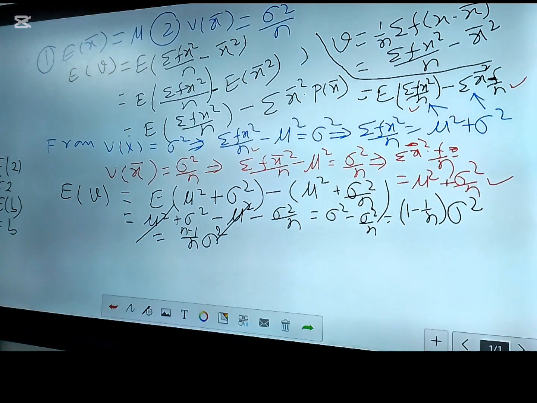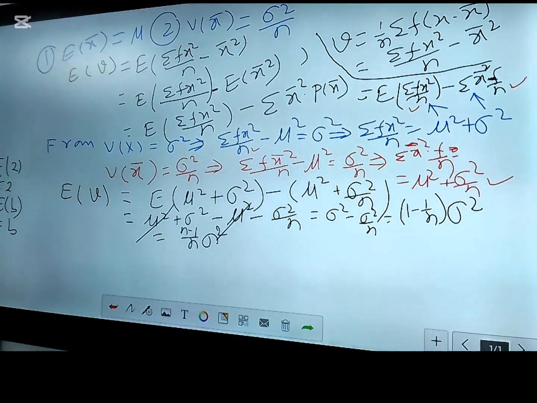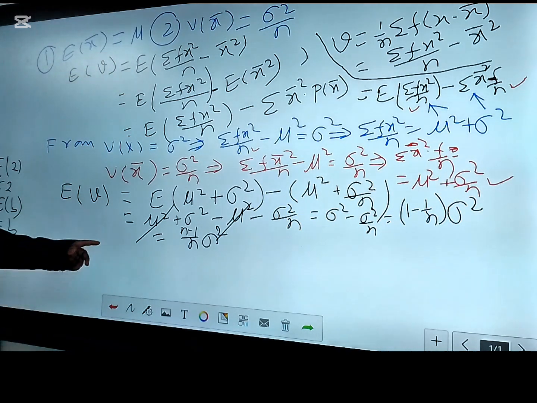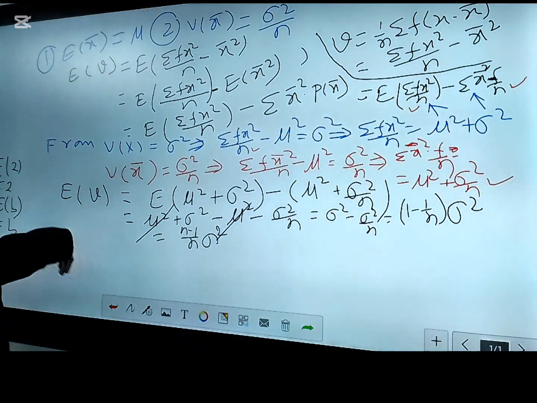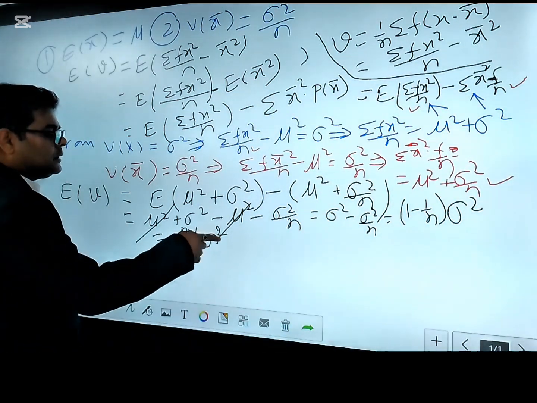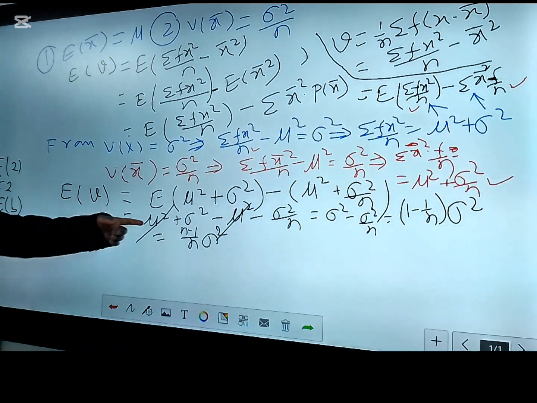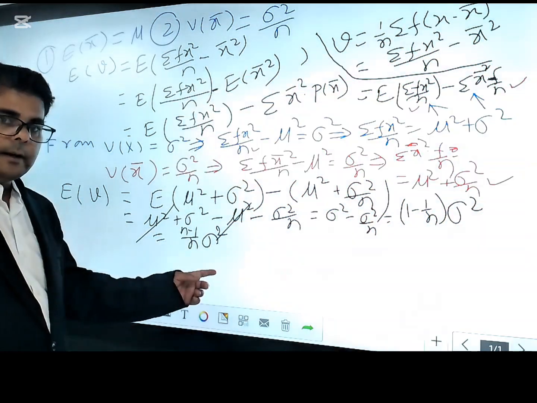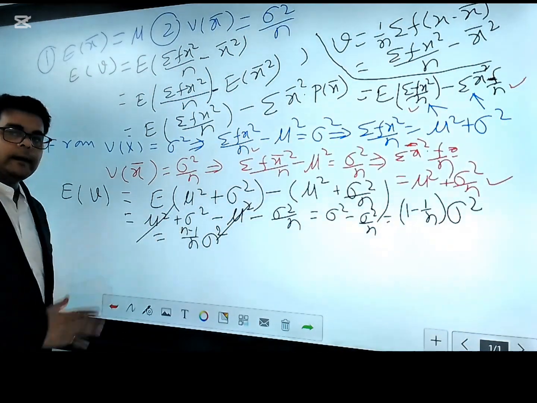Now what do you think here? Is it just like the sample mean, an unbiased estimator of the population mean? This is obviously no, because if E[V] equals, you would have got only sigma square, then you could say the sample variance V is the unbiased estimator of the sigma square. But in this case, we see that there is a difference by n minus 1 by n.